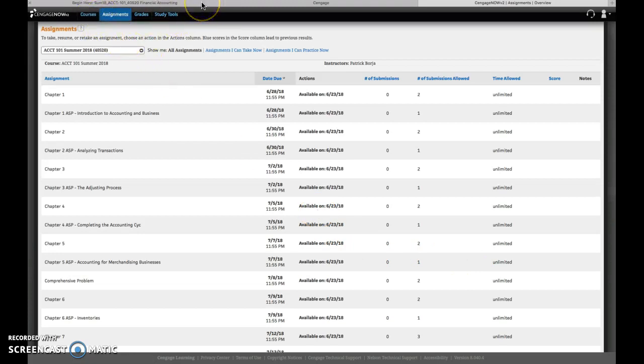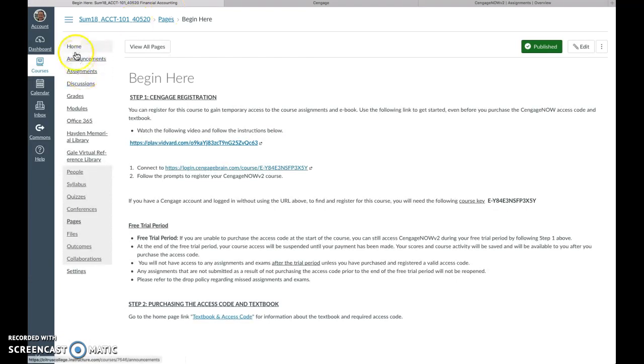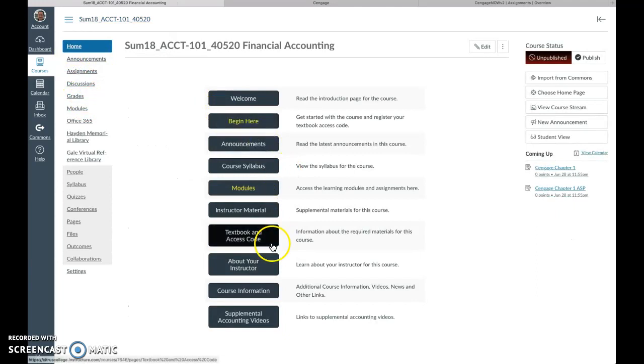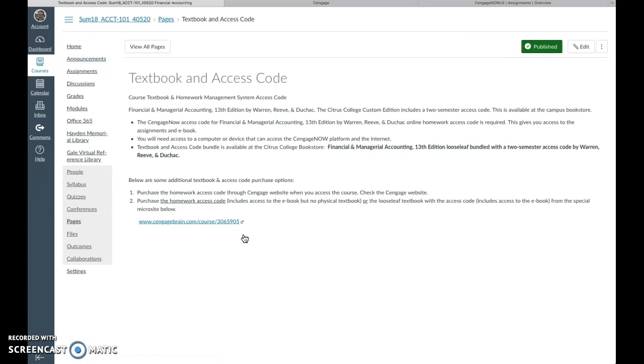I'm going to go back to Canvas and go back to the home page. I mentioned something about the textbook and access code earlier, and you have some different options. You can buy the bundled access code and textbook at the bookstore. You can purchase the access code and the textbook through the Cengage website when you register, or you can go through the special microsite as well. So you have a few options. Again, compare prices and purchase whatever you feel comfortable with.